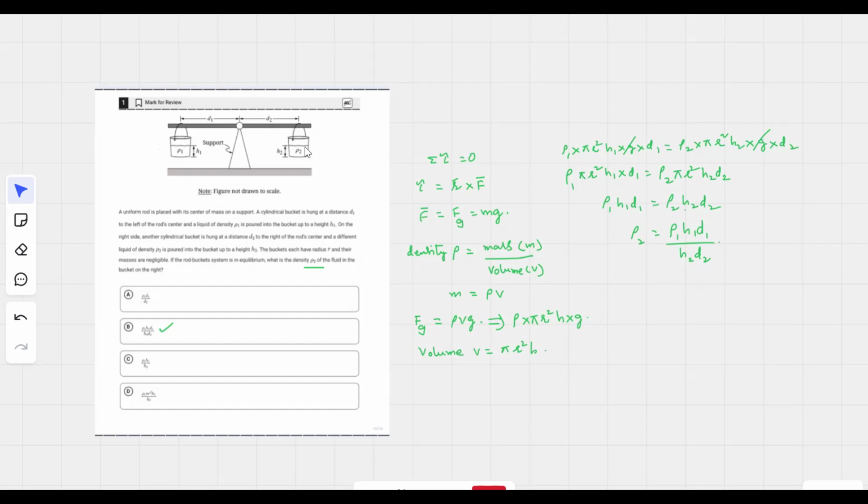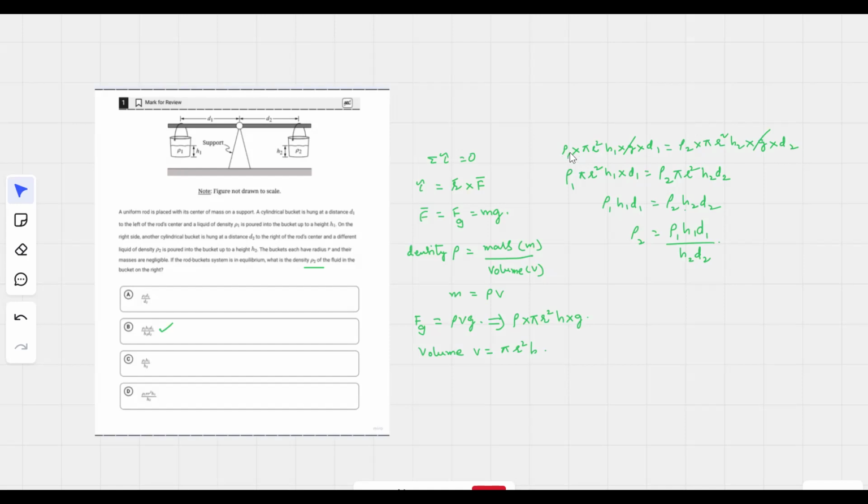Now we have two different buckets, and we have different liquids filled in the buckets. So the densities are different, and the quantity is also different, h1 and h2. Now let us write the torque equation using these values. Torque is equal to R cross F. Here R is nothing but your d1 and d2, and then the Fg value we have. So F1 cross R1, F2 cross R2.